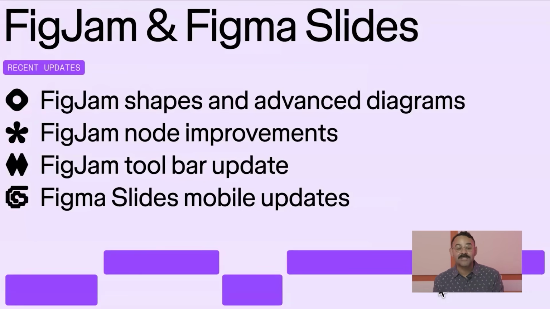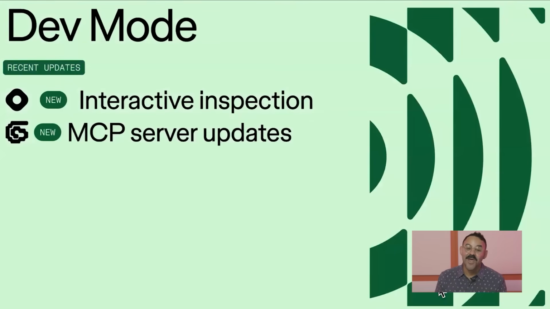And for Figma Slides, we also covered some mobile updates to make previewing your slides on the go that much easier. For Dev Mode, we went over interactive inspection and we continue to add enhancements to the Dev Mode MCP server. So now you can use it to help create rules for how your agents should use MCP outputs, download assets from Figma for local use, and see some prompt suggestions for how to use the server with your designs.